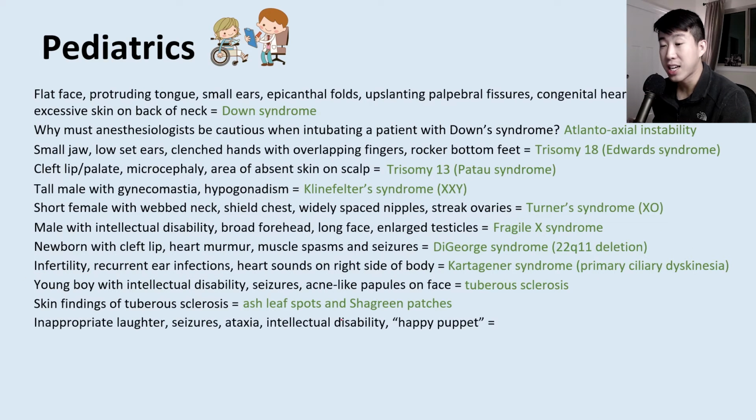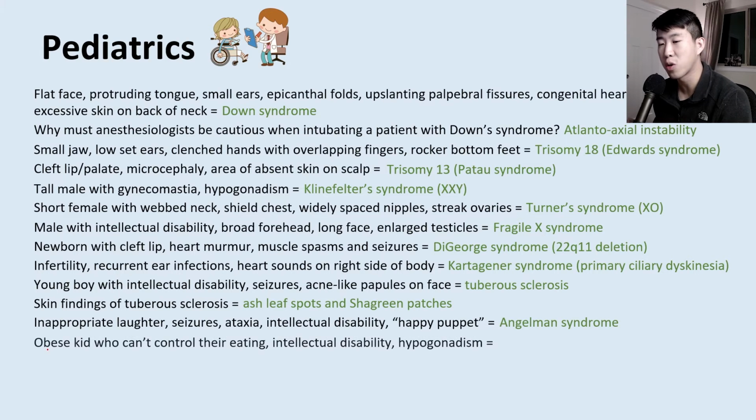What about if a patient has inappropriate laughter? They're very happy all the time. They're having seizures, ataxia, intellectual disability, and they're described as a happy puppet. That's called Angelman syndrome. And then next you have an obese patient who really can't control their eating. They have some mild intellectual disability as well and hypogonadism.